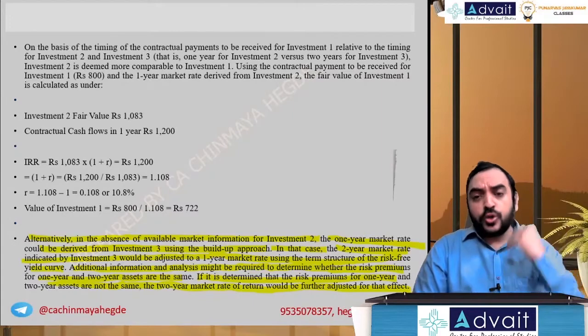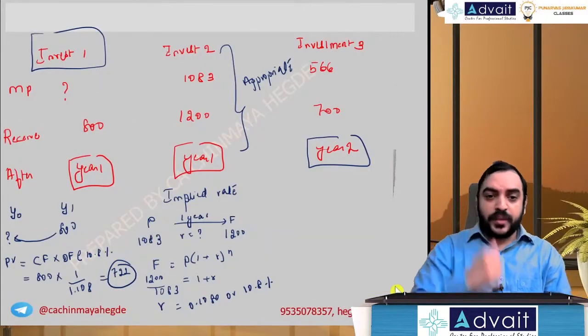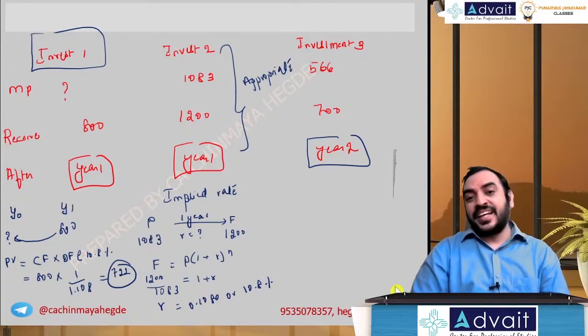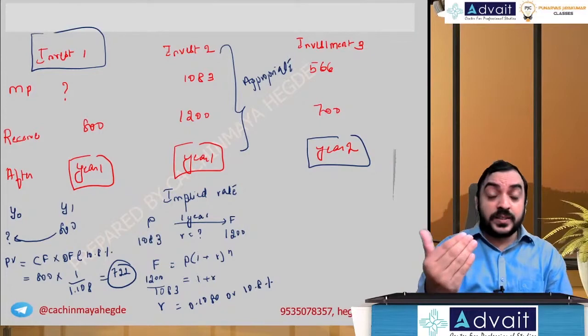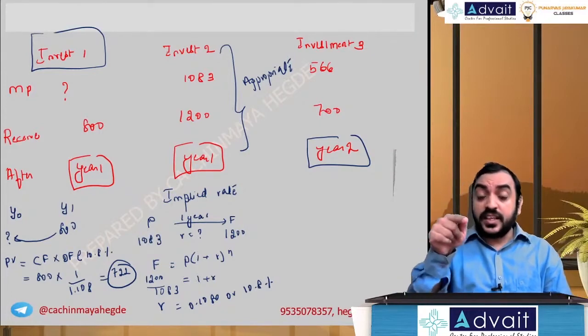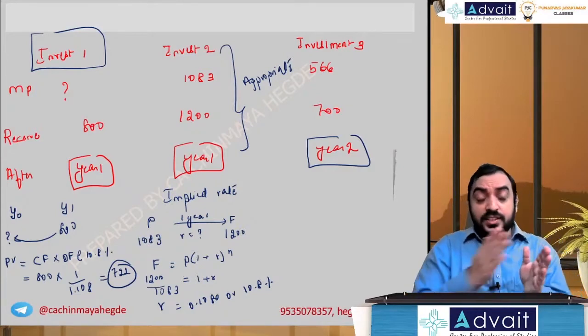So here we want to value investment 1. Investment 2 is appropriate because it has the same maturity period. But if investment 2 doesn't have market data, then we go for investment 3, which has a different life. Investment 3 has the receivable after 2 years, so you'll get the 2-year rate, that is the 2-year yield.